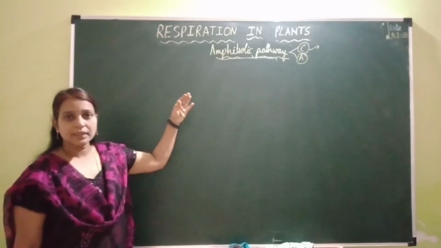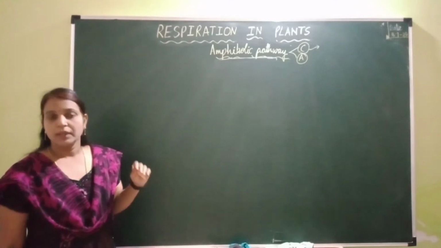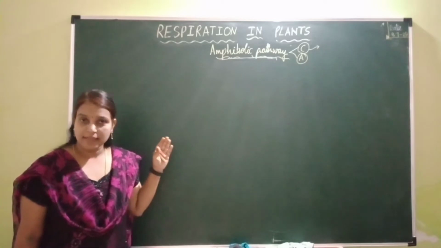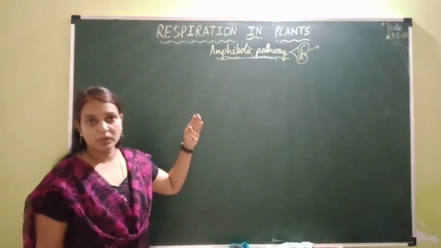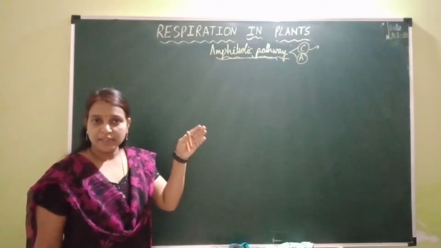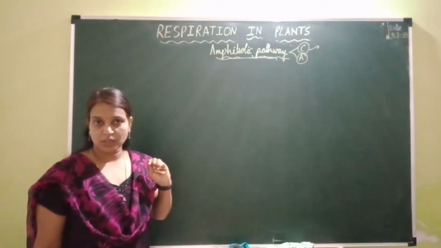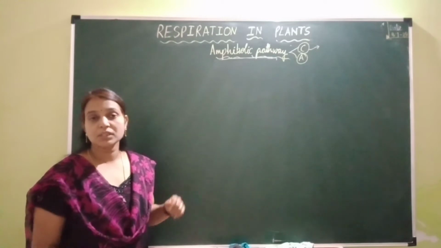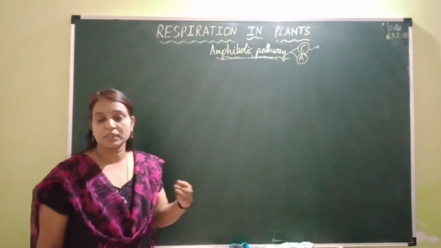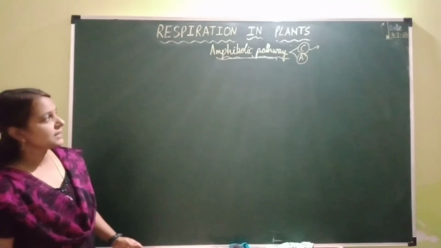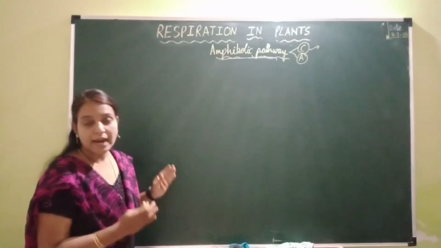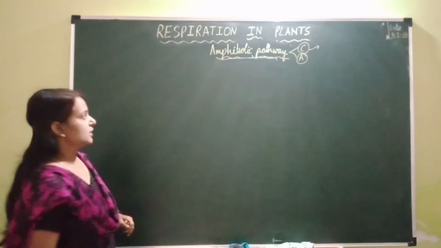Okay, let's start with amphibolic pathway now. Respiration is also called the amphibolic pathway because respiration involves both catabolism and anabolism. Catabolism is the breakdown of substrates, whereas anabolism is the synthesis of complex substances from simpler substances. So let's see the catabolism first and then I'll explain anabolism.